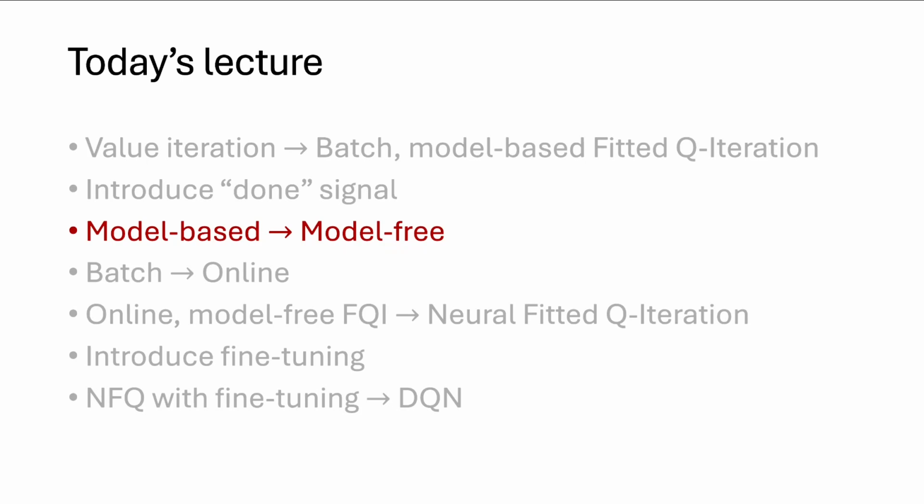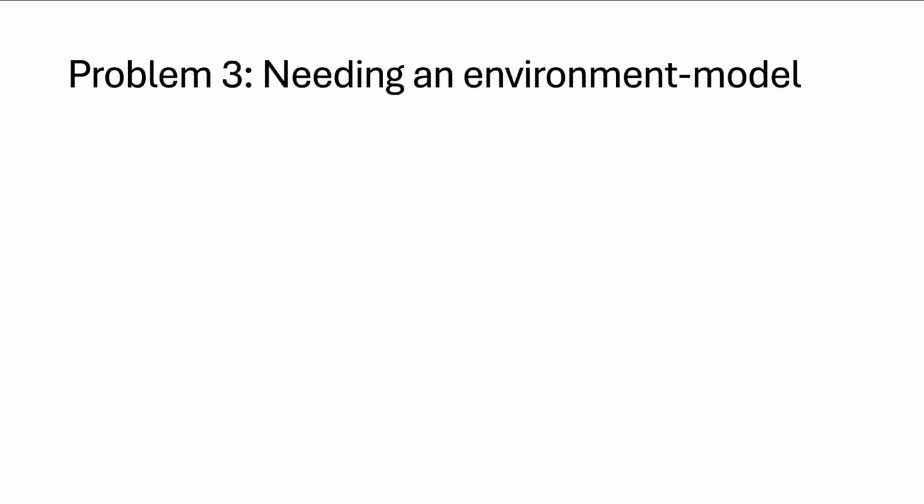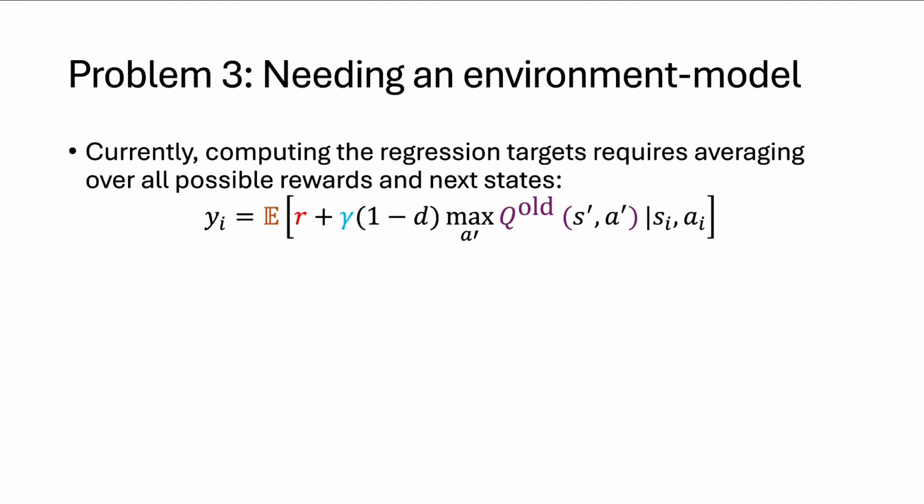All right, now another really important change. We're going to want to change from model-based algorithms to model-free algorithms. Why is this important? Well, it's very, very common that we don't have a model for the environment. And so this is another really important change in addition to the first one, which allowed us to go from only being able to deal with finite environments to infinite environments. So the third problem is that we need an environment model.